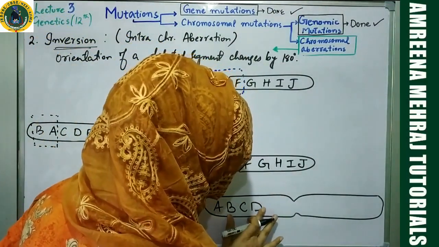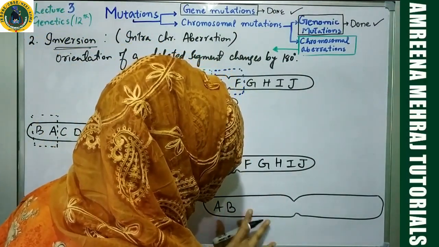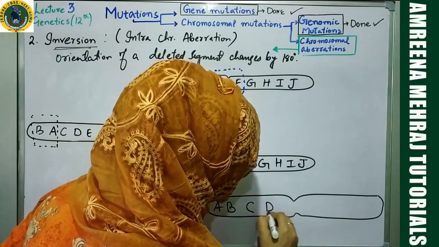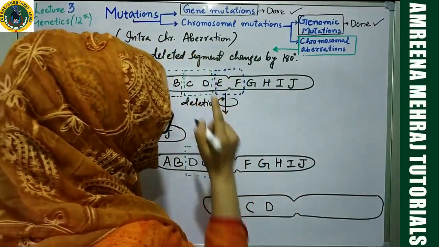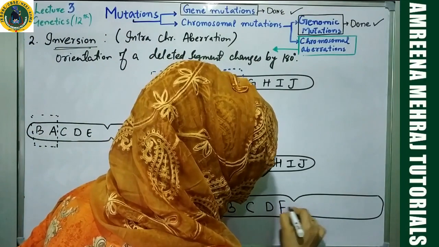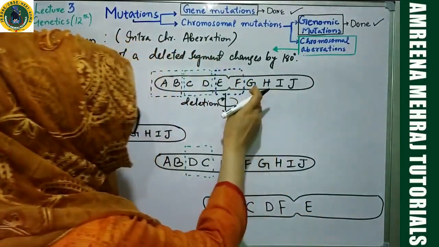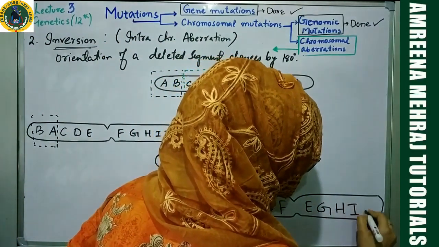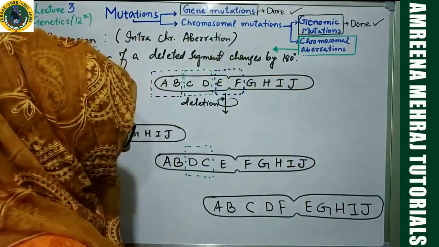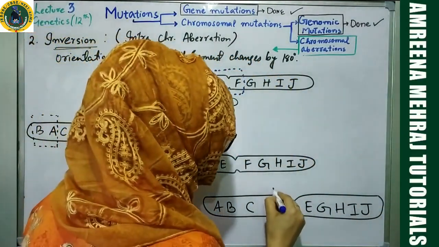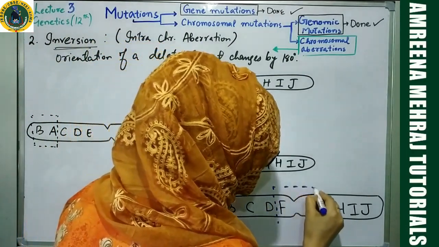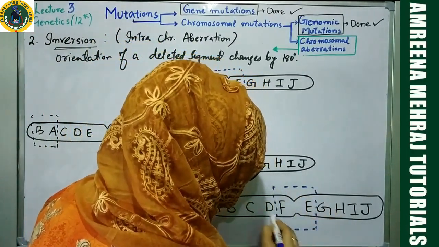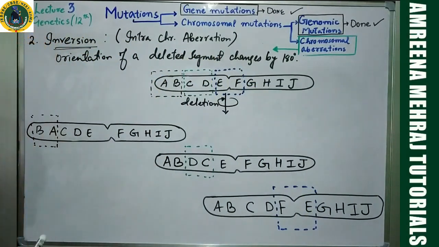You will have, let me place them a bit far from each other, C, D. Then it was E over here, but now you will have F here and E here. Rest is same, G, H, I, J. What is happening in all these cases is inversion. But can you find out the difference? The difference is at which position this inversion is taking place.